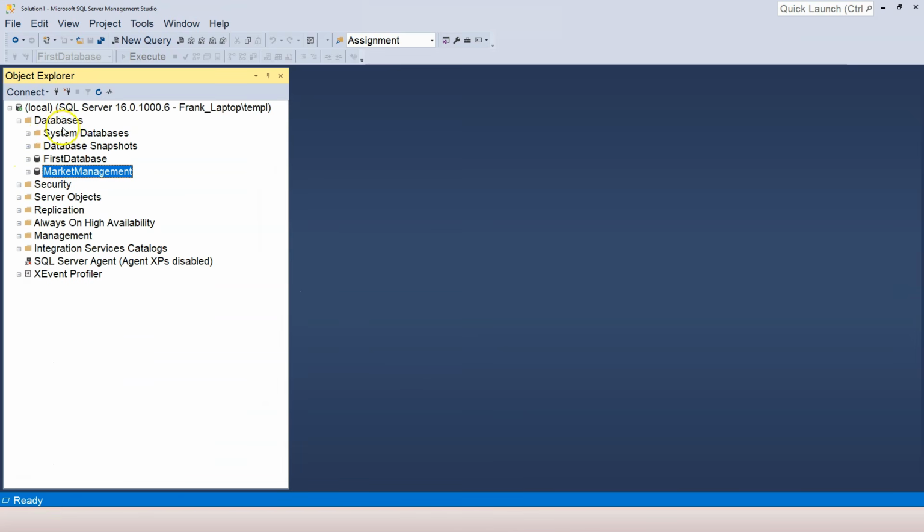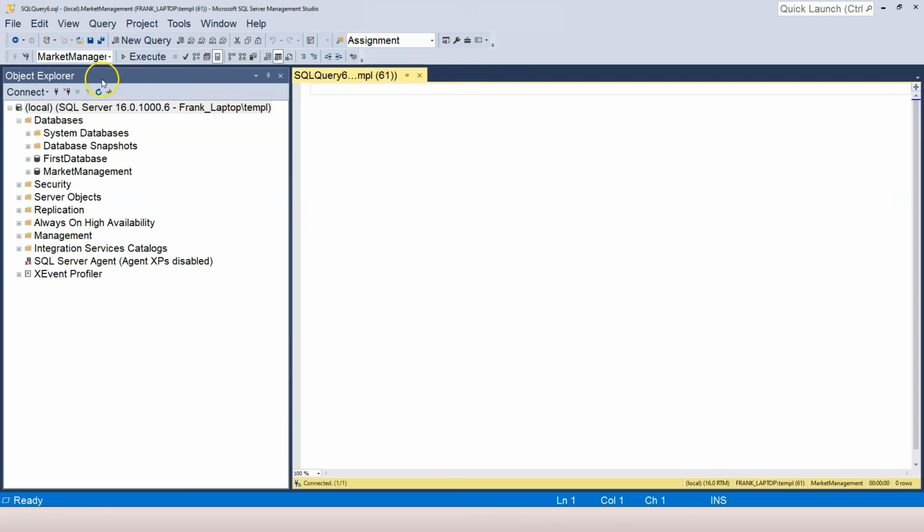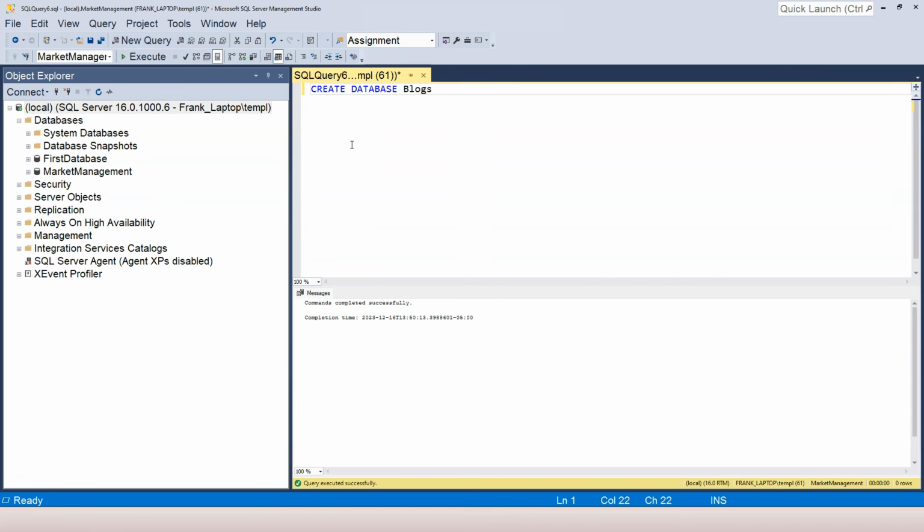I am going to right-click on the server and click on New Query. Now don't worry about the default database that is selected. Just start by creating a new database. So create database, and the name of the database is called blogs. Then I press F5, and the blogs database is created.